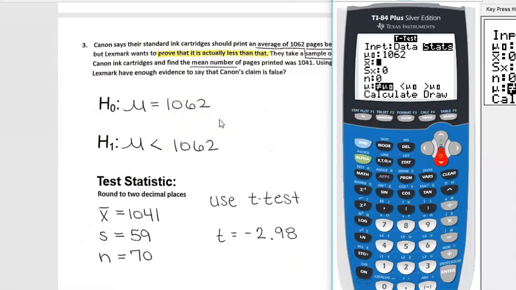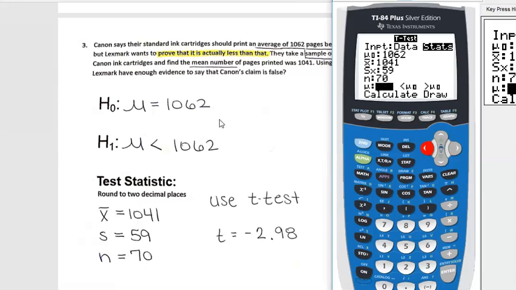Then our mean is 1,041. That's what we got from our sample. The standard deviation is 59. And our sample size is 70. All right, and then down here, this is how the calculator figures out where the p-value is.